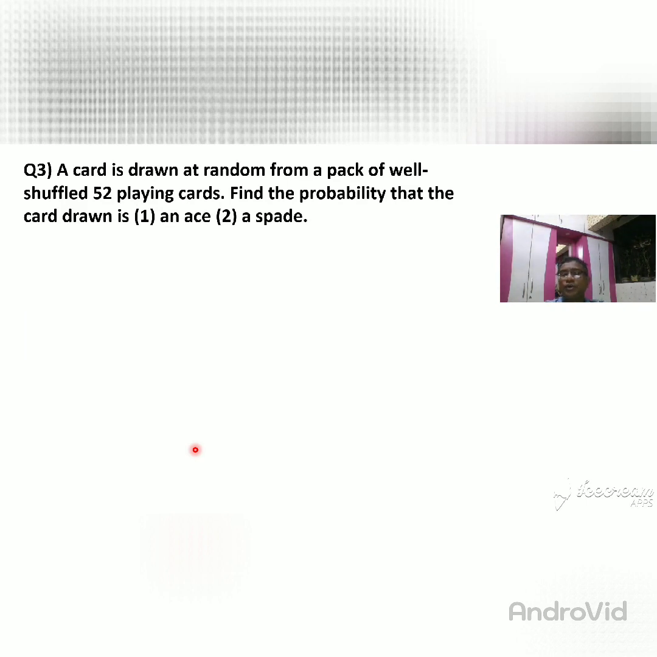We are just going to problem number 3. See what is given: a card is drawn at random. What is the meaning of random? Random means it is not in sequence. What does sequence mean? 1, 2, 3, 4, 5. Such a series of numbers is called a sequence, where no number is dropped and all numbers are taken serially. 1, 2, 3, 4, that is called a sequence.